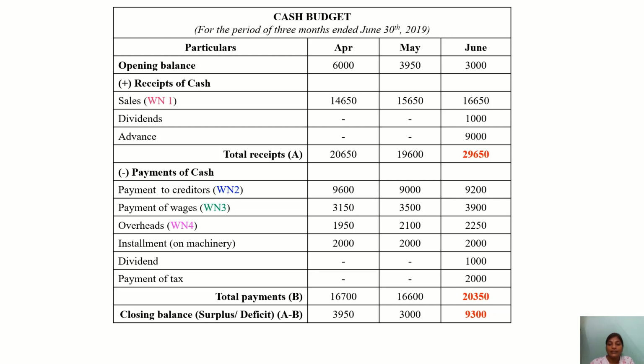So we take the final column. Here opening balance is 3,000. You take the total of all the receipts, it comes out to be 29,650, and we take the total of payments of cash, that becomes 20,350. Take the difference, you will get 9,300. So on June 30th we are having a surplus cash position. Okay, hope you have understood the problem.